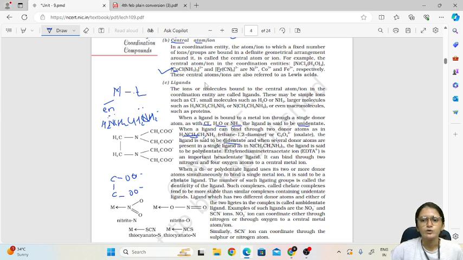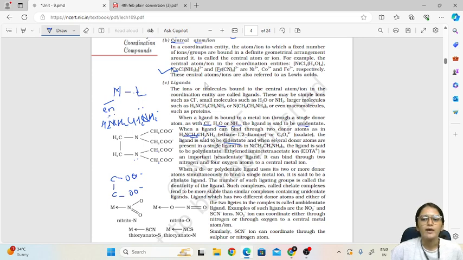And when several donor atoms are present in a single ligand, several meaning many donor atoms, more than 2, 3, 4, then it is said to be polydentate. One of the important ligands here is ethylenediaminetetraacetate, which is called EDTA. Here is the structure of EDTA, wherein we have this ethylene, then this 2N represents the diamine, and tetraacetate. There are 4 acetate ions which represent the tetraacetate.